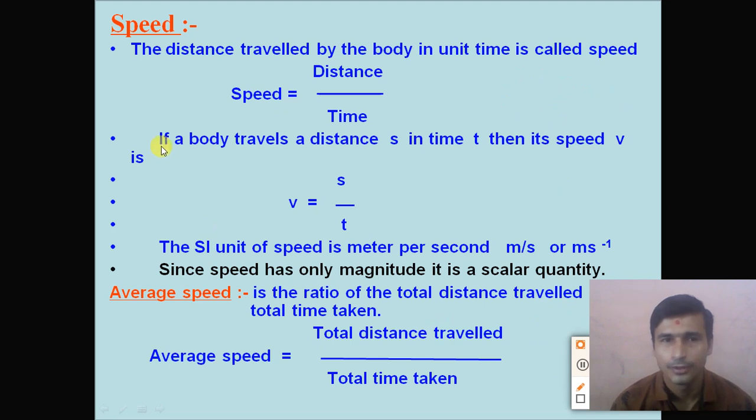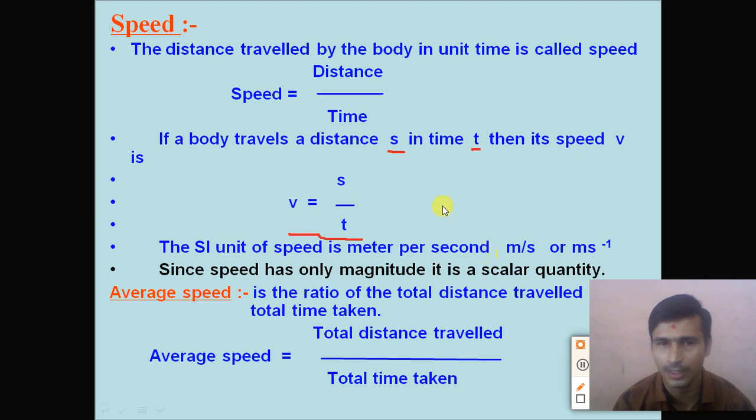Now if a body travels a distance s in a time t, then the speed v is defined as v is equal to distance divided by time. V is equal to distance s divided by time t. So what is the unit of the speed? The SI unit of speed is meter per second.